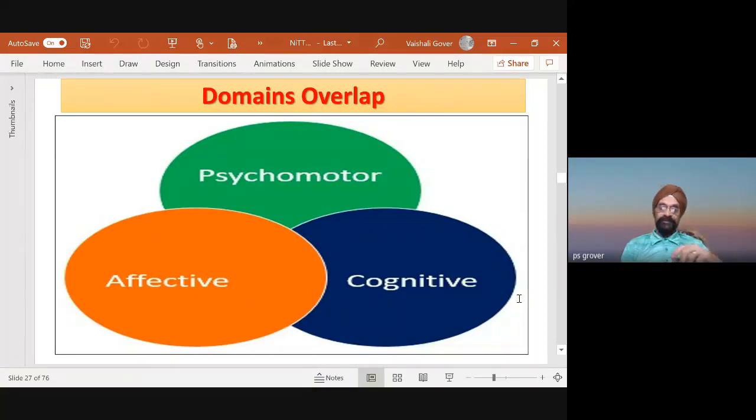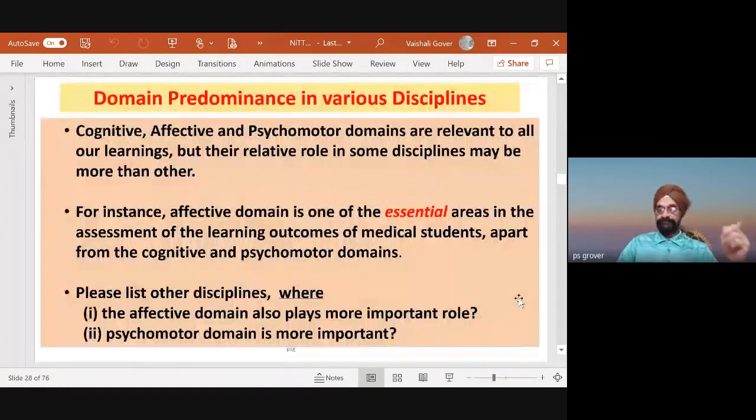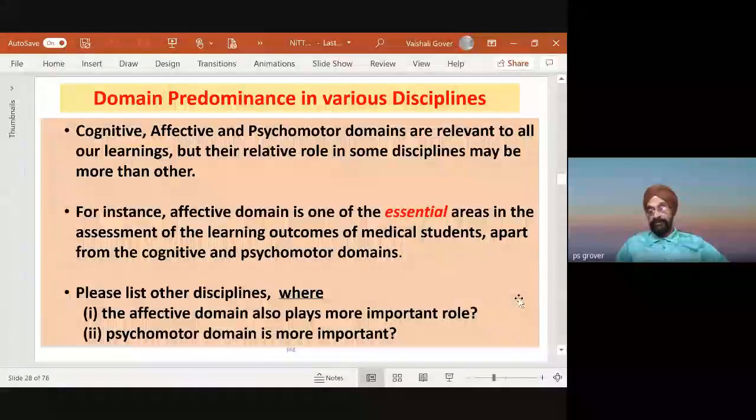Some people take observations with extreme accuracy, and so on. It's effective. So these domains are there in human beings. Our goal through outcome-based education is to express them in the form of learning outcomes. Now, domain predominance in various disciplines.